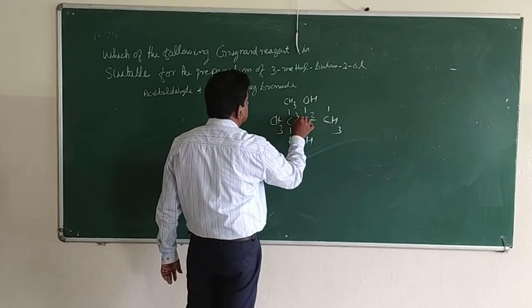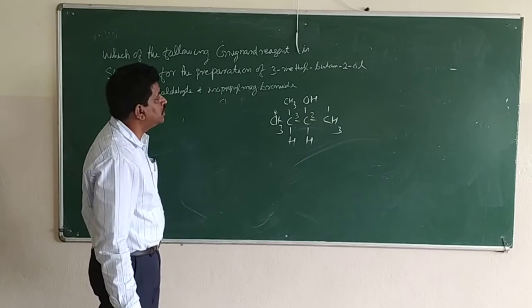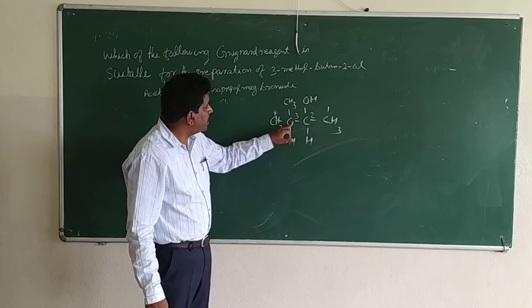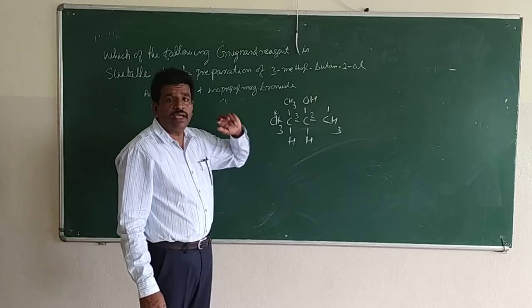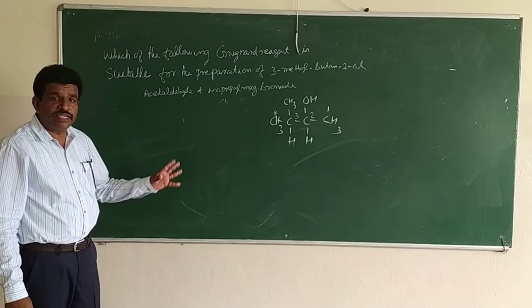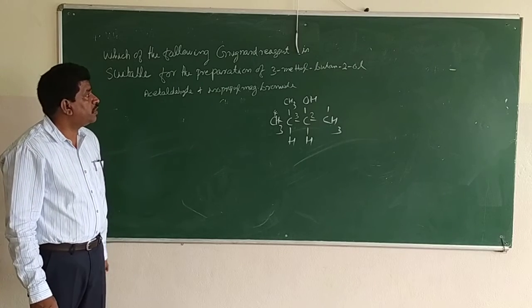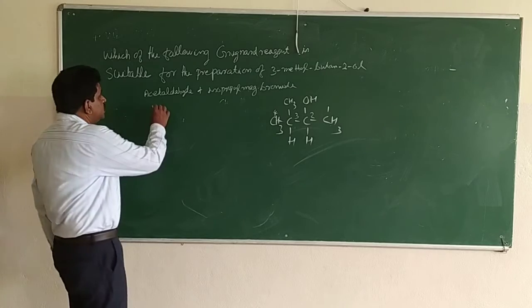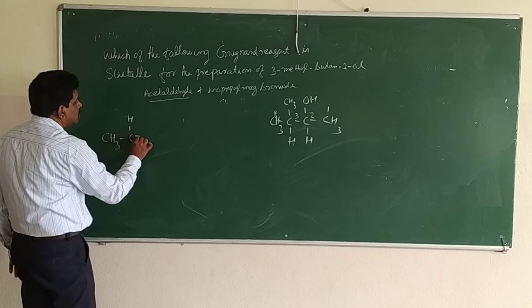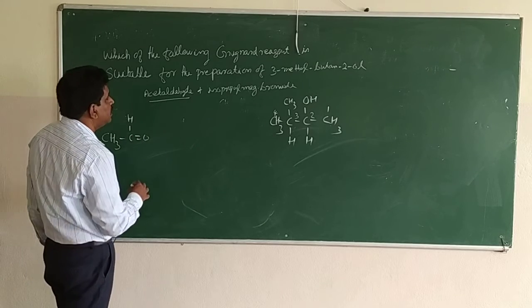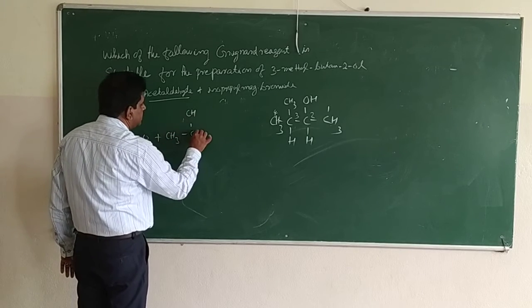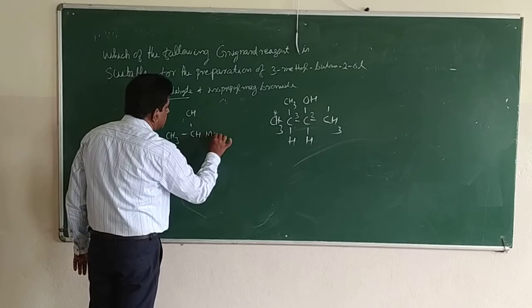You can see this carbon is directly attached to 2 carbon atoms, so it is a secondary alcohol. So from that you can understand the reagent is an aldehyde other than formaldehyde. So if you use acetaldehyde, CH3CHO, plus isopropyl magnesium bromide, (CH3)2CHMgBr.